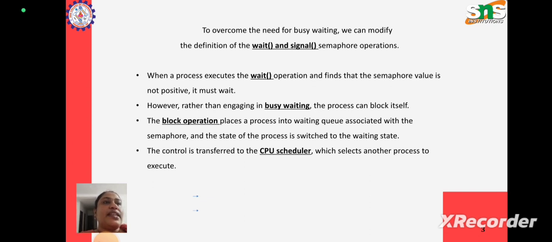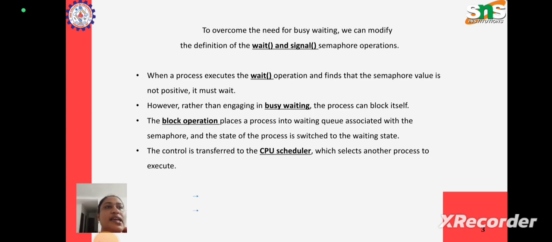Remember that it is no longer getting stuck in the loop; instead, we are placing it into a waiting queue and changing its state to the waiting state. So it can just be idle and wait for the critical section to become free, without wasting CPU cycles in the while loop. Then the control is transferred to the CPU scheduler, which selects another process to execute.